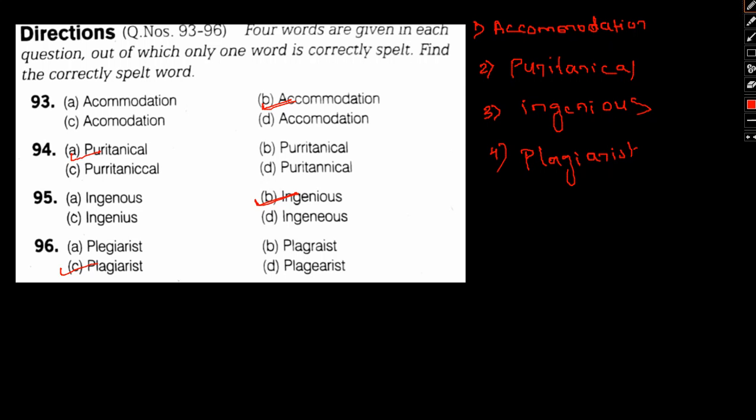So I hope all these words are clear to you. Kindly make sure you note these words down because they will be a good value addition as far as your vocabulary is concerned.